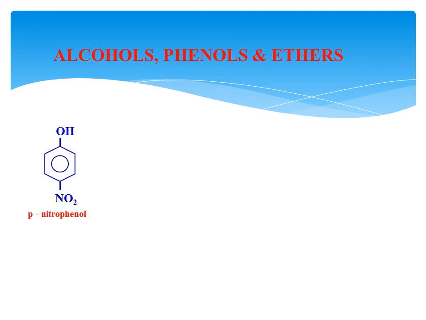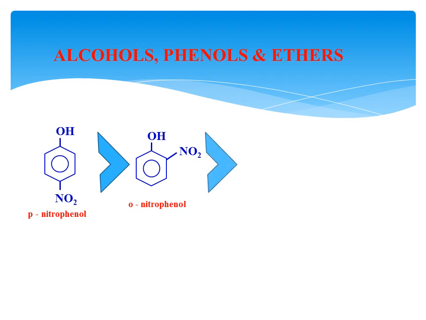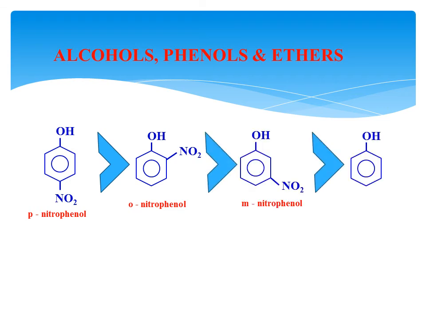What do you mean by that? Watch here, I am taking 4 structures. Para nitrophenol: here the NO2 withdrawing group is present at the para position. The acidic nature is more, therefore para nitrophenol is more acidic than ortho nitrophenol. Then meta nitrophenol is less acidic than the para and ortho. Than the meta, phenol is the least acidic.